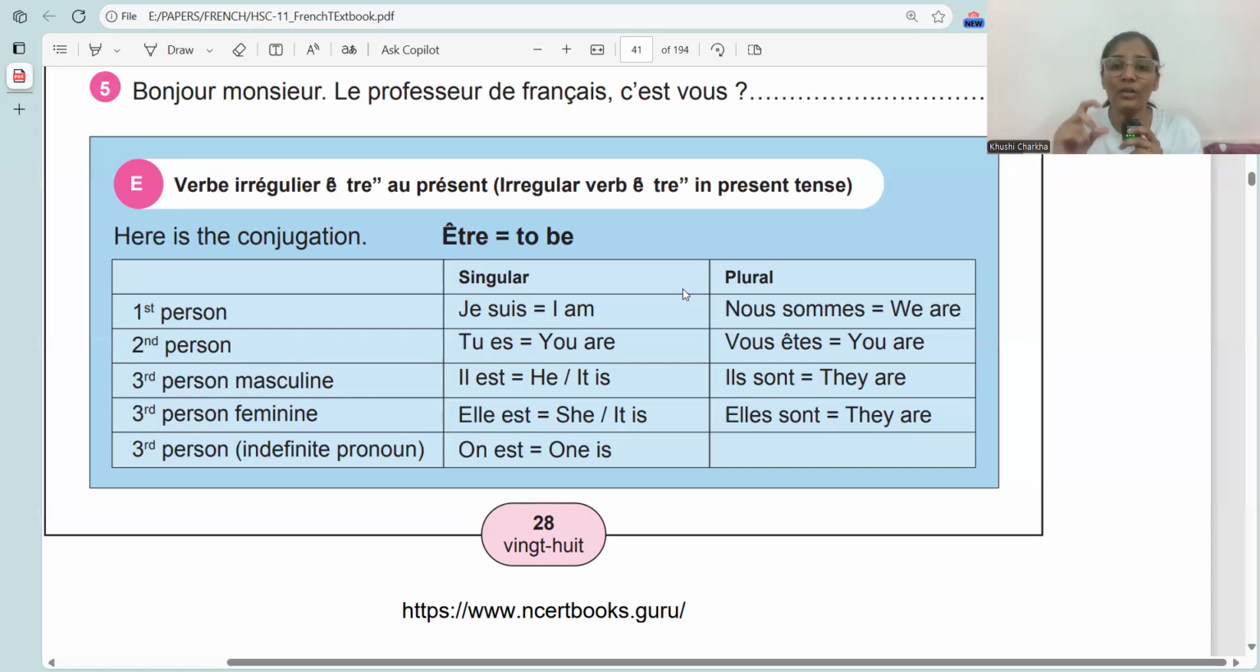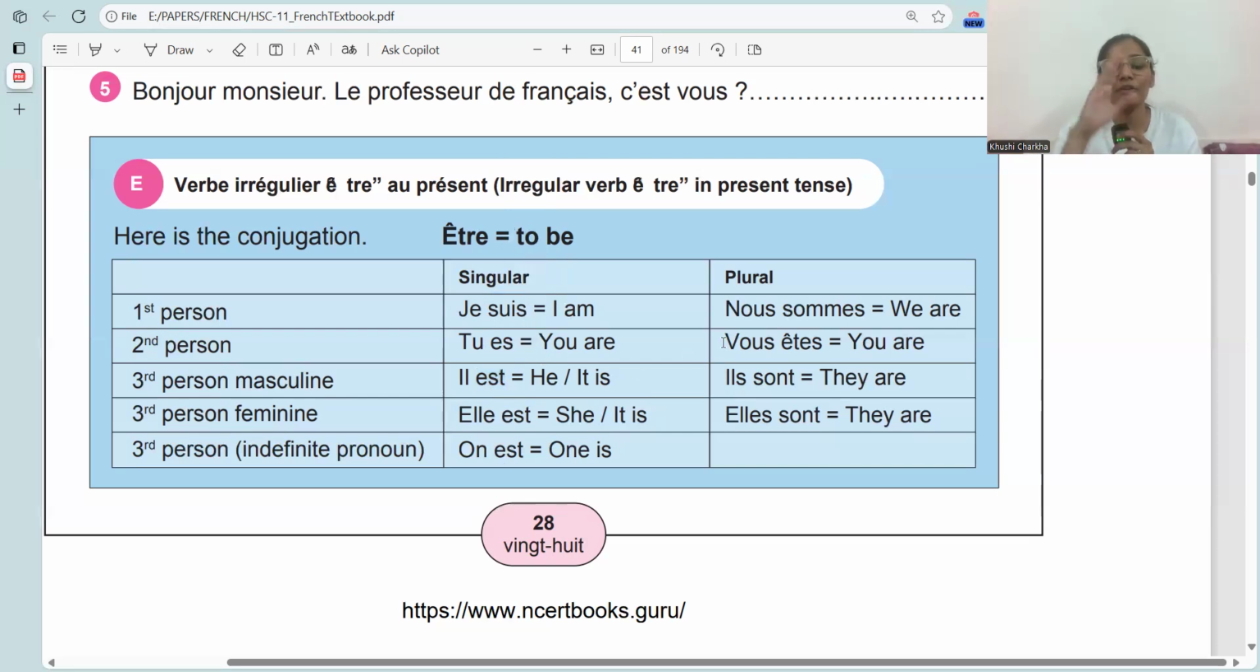Now, on. On is always conjugated just like il or elle. You can see the spelling here. This is the same for on as in il and elle. In je suis, the verb être changes its form to suis. In tu es, the verb changes its form to es. In il est, it changes its form to est. These are the different forms. These are the conjugations of the verb être.